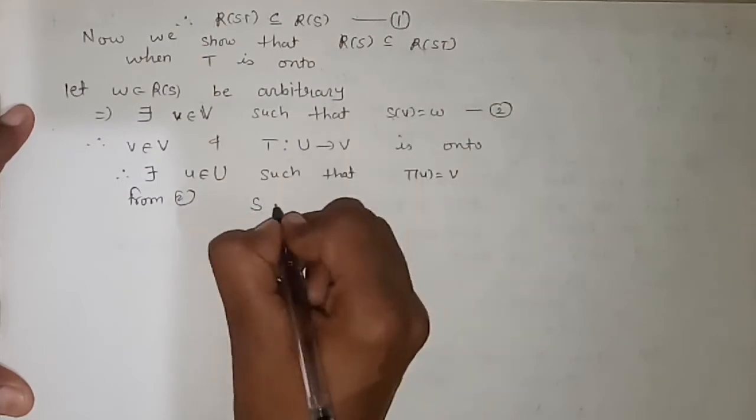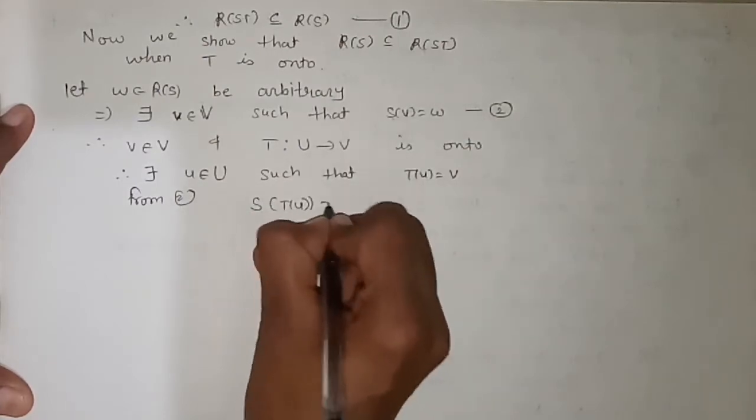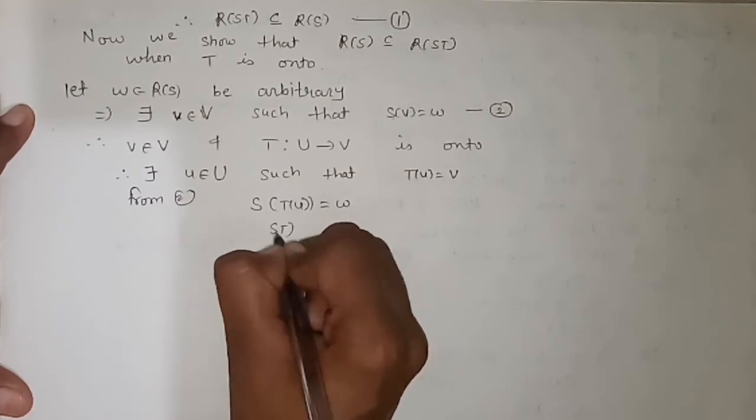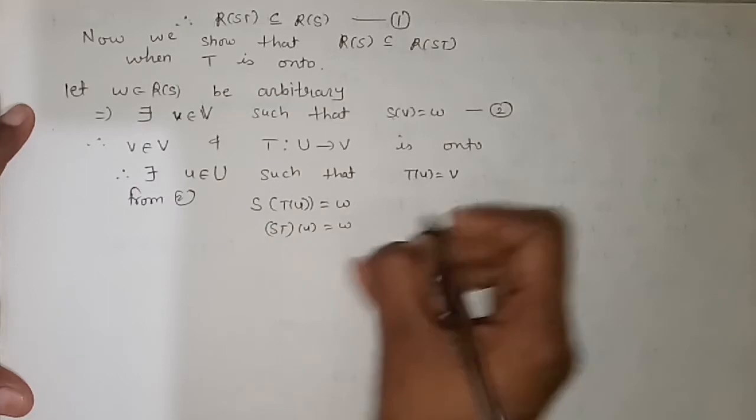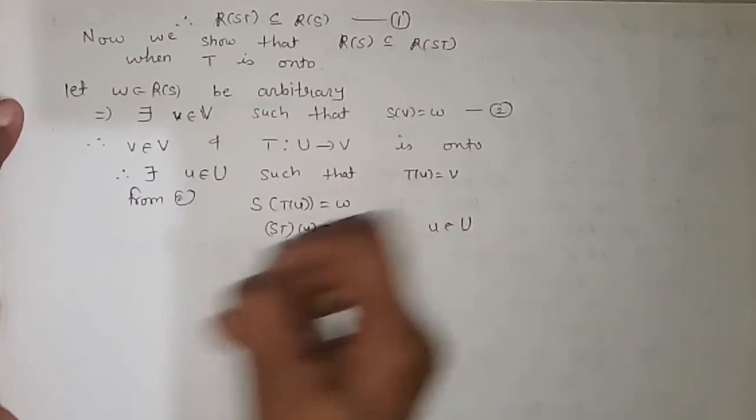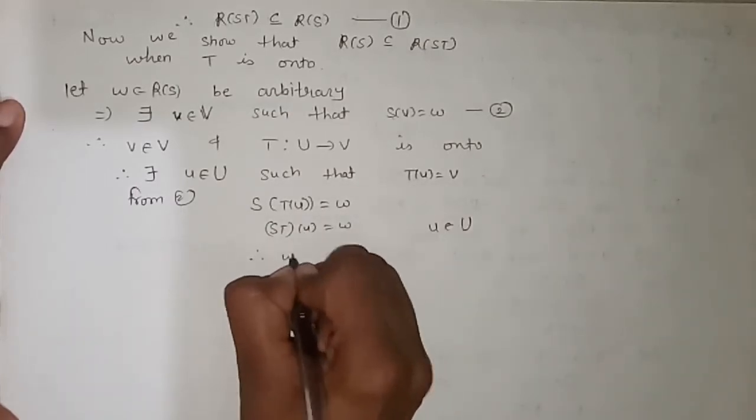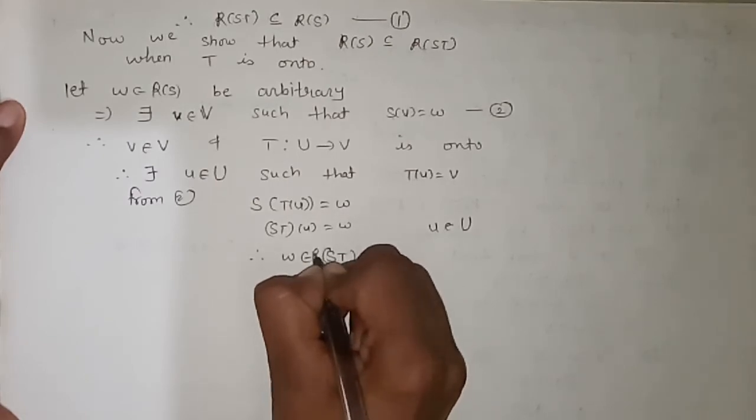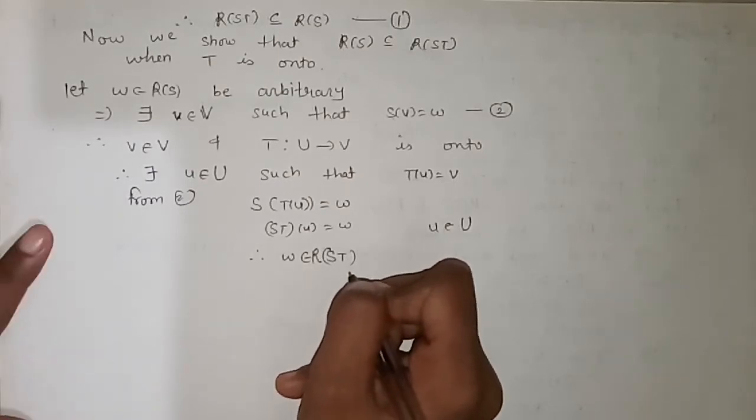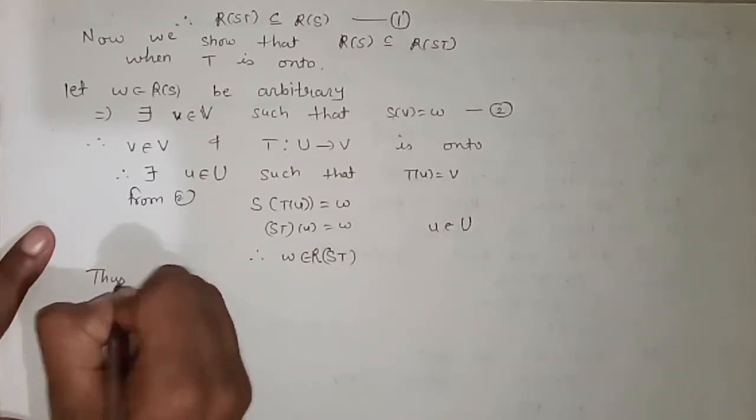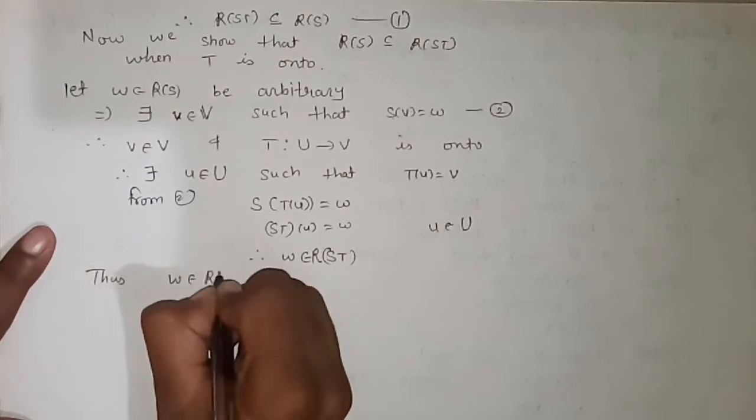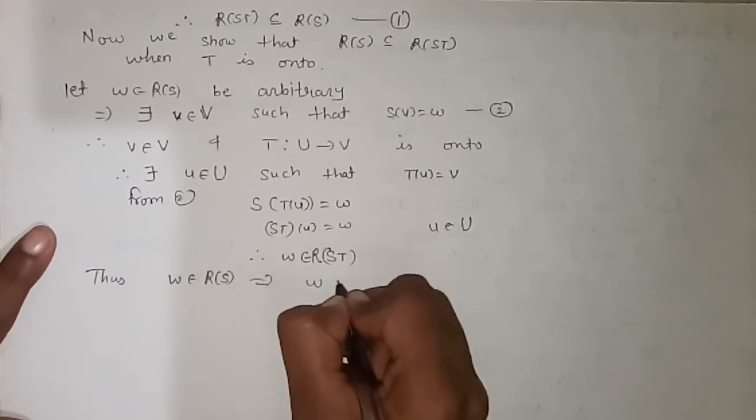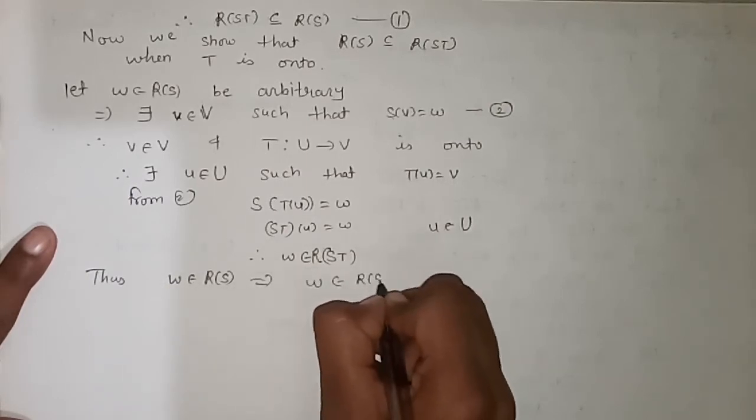So from 2, in place of v, if I write S of T of u is equal to W, then this is nothing but the composition of ST. So composition of ST of u is equal to W, where u belongs to U. Therefore, we can say that this W is an element of the composition of ST, or range set of ST. Thus, we have taken W as any element of range set of S and we are getting W in the range set of ST.